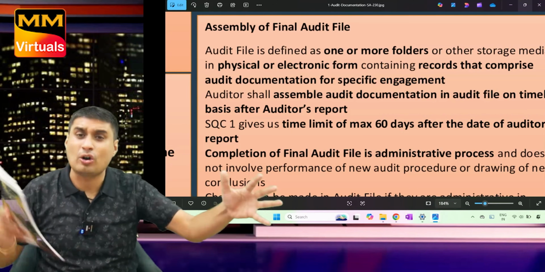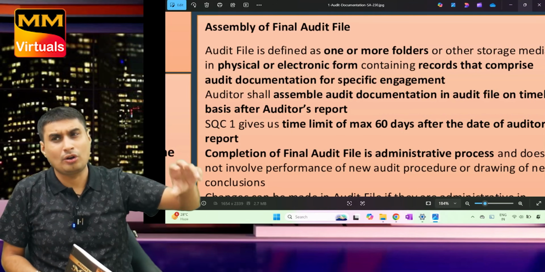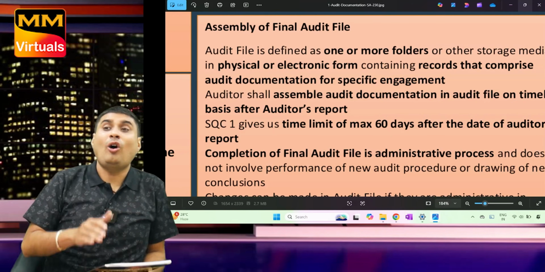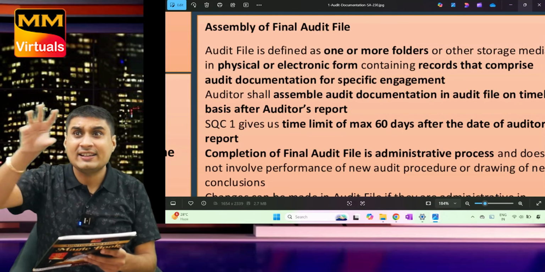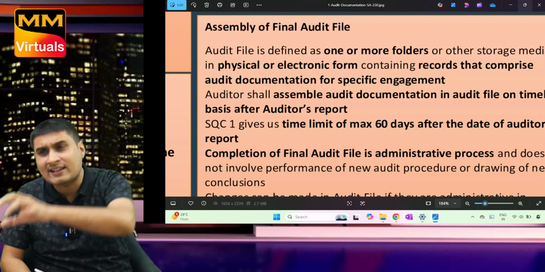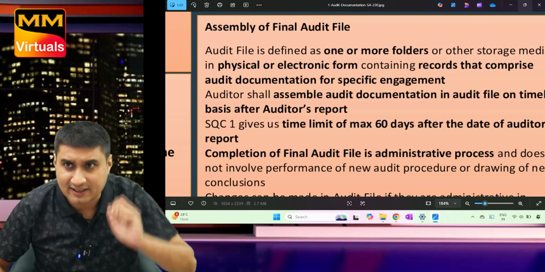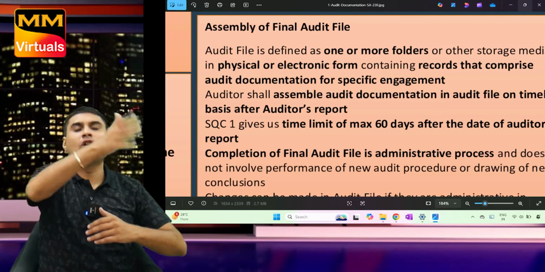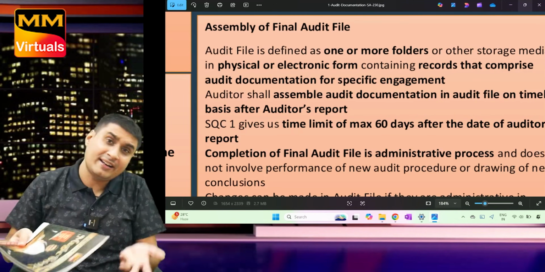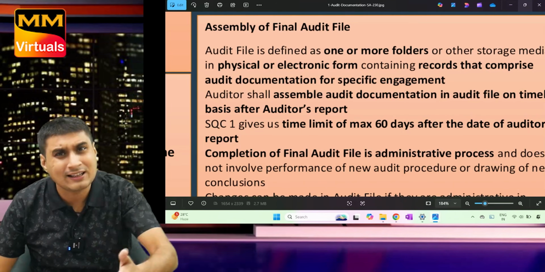What is the difference between documentation and file? Documentation is of each area. It should be done along with audit. Audit file is everything together: fixed asset, current asset, sale, purchase, debtor, inventory. Audit file is one or more folders or storage media, either in paper form or computerized or any other form.